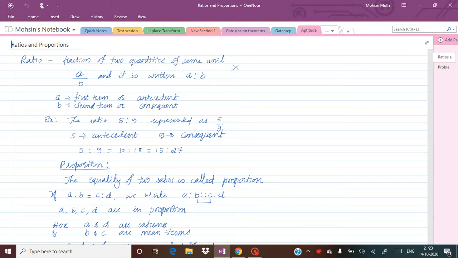In this video lecture, we're going to discuss a very important aptitude topic, that is ratios and proportions. Friends, in many competitive examinations and the campus papers of companies such as TCS, Wipro, Infosys, etc., we always find questions from some important topics of aptitude. One of those topics is ratios and proportions. Here you can expect at least 2 to 3 questions from this particular topic.